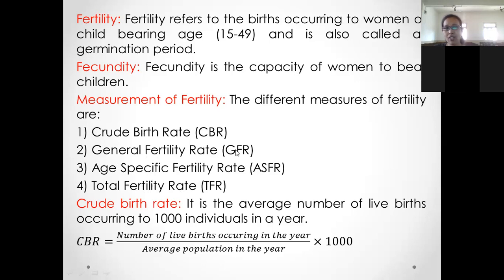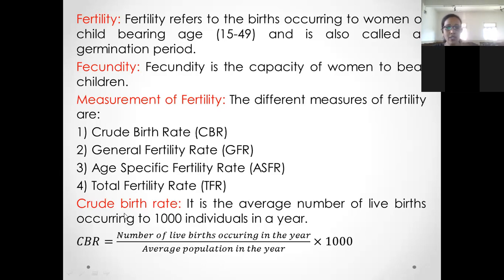In mortality, we have 6 types: crude death rate, age specific death rate, standardized death rate, infant mortality rate, neonatal mortality rate, and maternal mortality rate. In the same way, in fertility, there are 4 measures: crude birth rate, general fertility rate, age specific fertility rate, and total fertility rate.